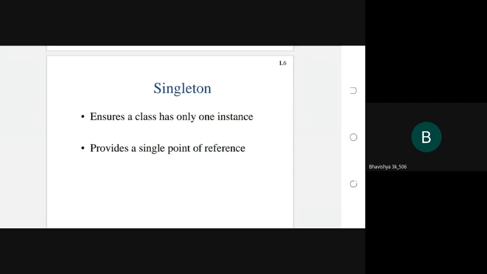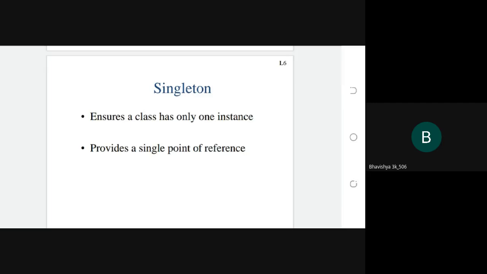So next one is it permits the refinement of operations and representations. By using the singleton design pattern, it should permit the refinement of the operations and representation on a class to the single instance. This is one of the benefits of the singleton design pattern.